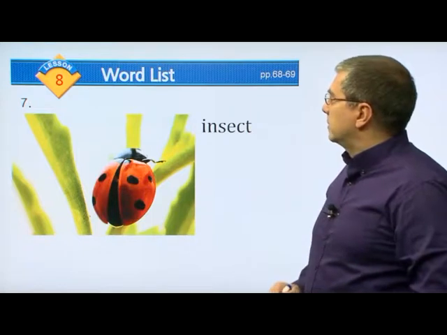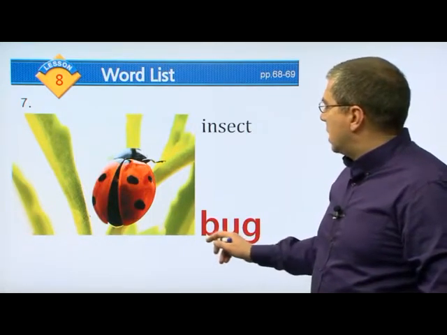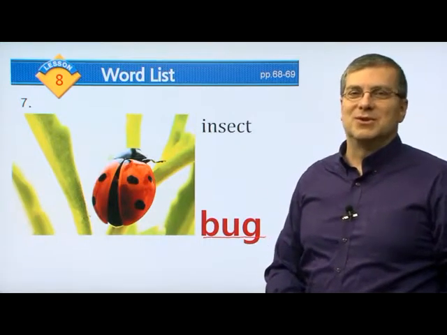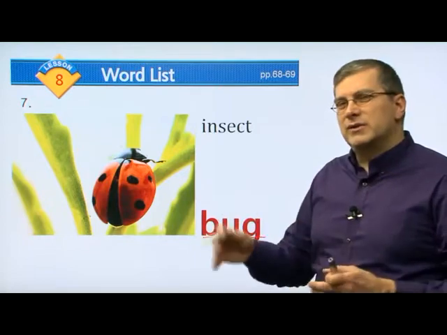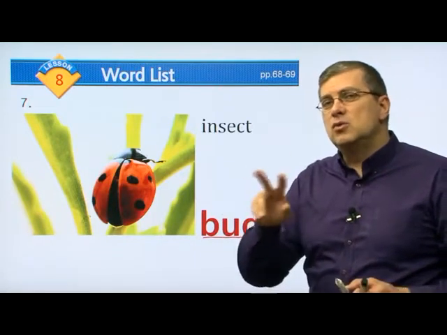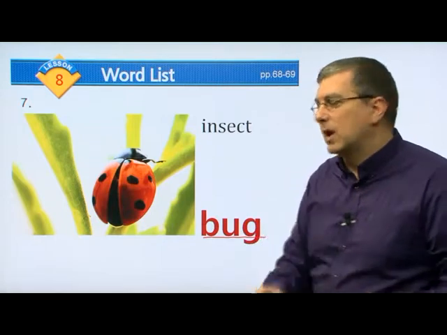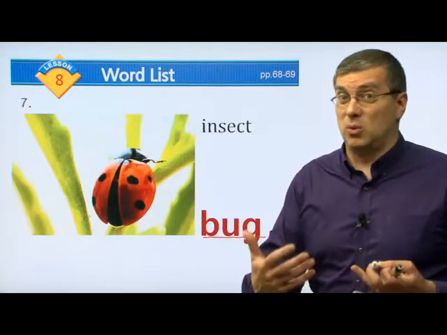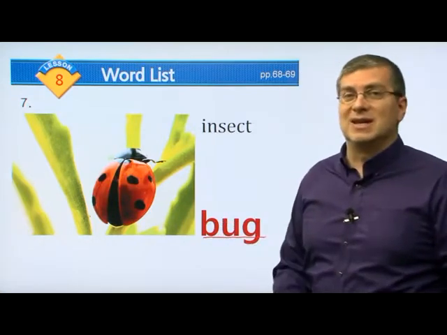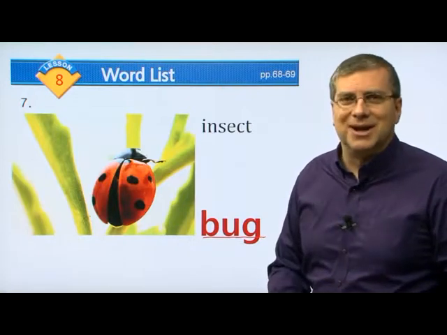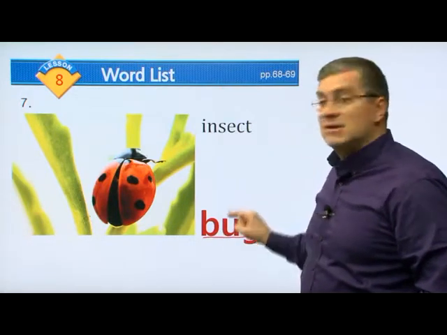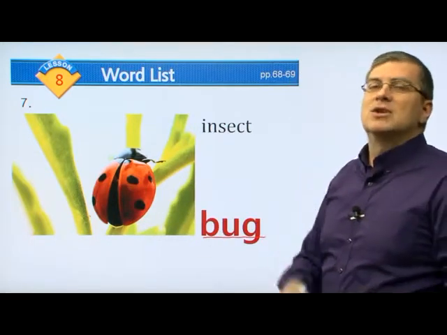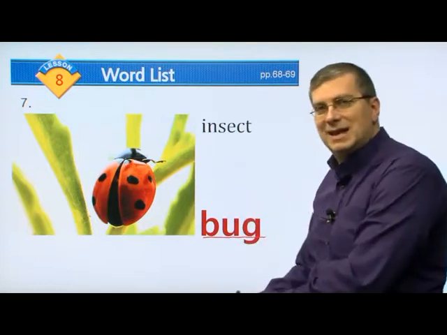Okay, insect. We have an insect here, and of course, another word for insect is bug. You may know this word from the movies, right? So in English, of course, there's a lot of words that have two words that mean the same thing, right? Insect. Insect is more formal. It's a little bit more of a difficult word, isn't it? It's much easier to say bug, right? And that's what insects are. Insects are bugs. And this is an example of a bug, right? So you can say bug or you can say insect. Same thing.